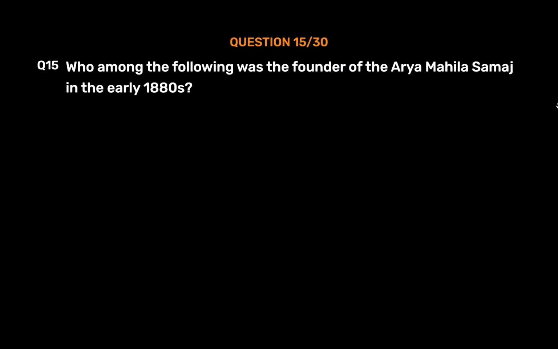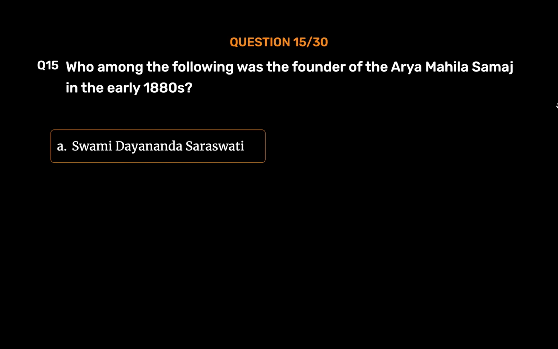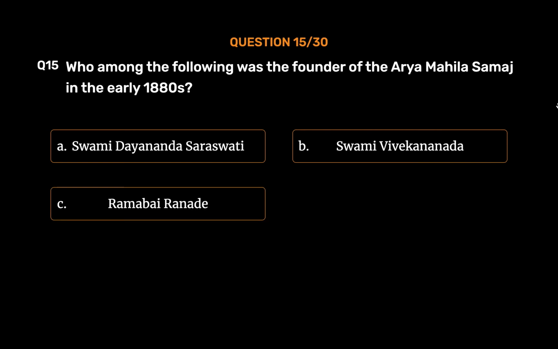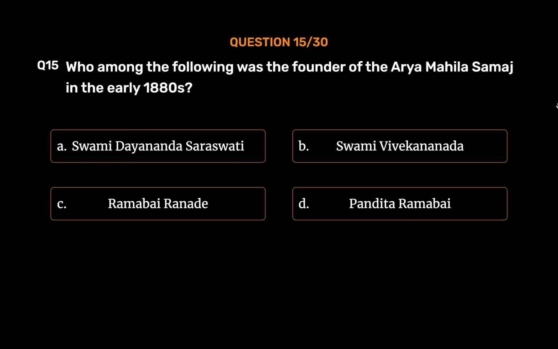Question number 15. Who among the following was the founder of the Arya Mahila Samaj in the early 1880s? Option A. Swami Dayananda Saraswati. Option B. Swami Vivekananda. Option C. Ramabai Ranade. Option D. Pandita Ramabai. The correct answer is Option D.